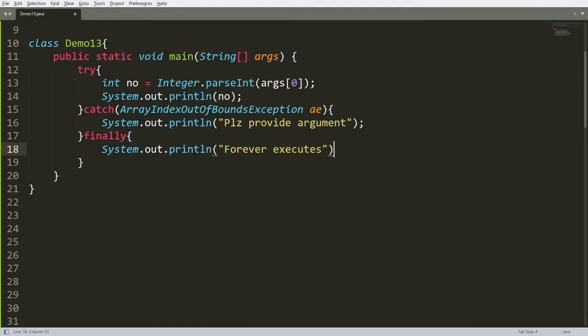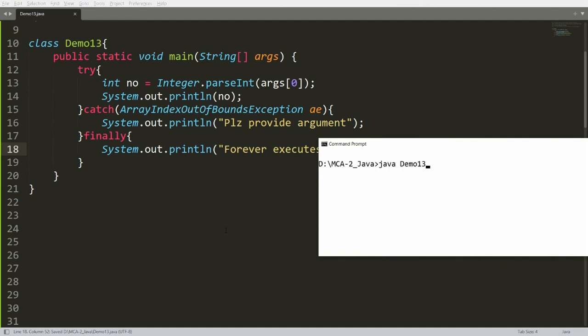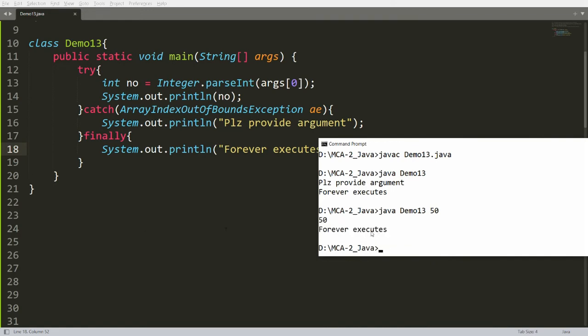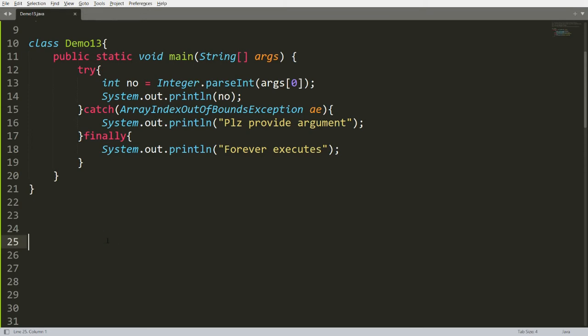So it will execute forever. This is the finally code. You can save this, compile and run. See, if you are not providing any argument, then also forever executes will be there. And if you are providing a number, for example 50, then also the forever executes message will be there. This is what finally is.